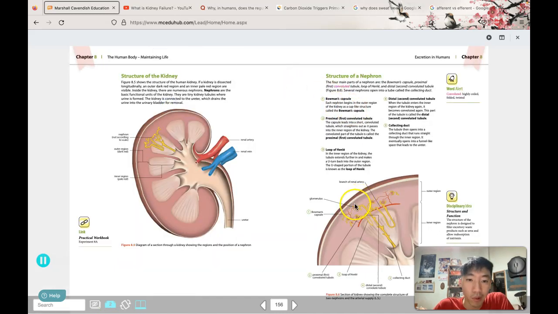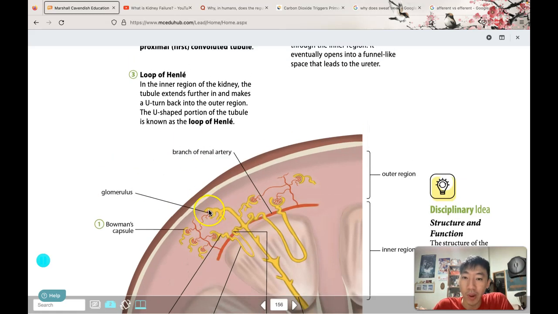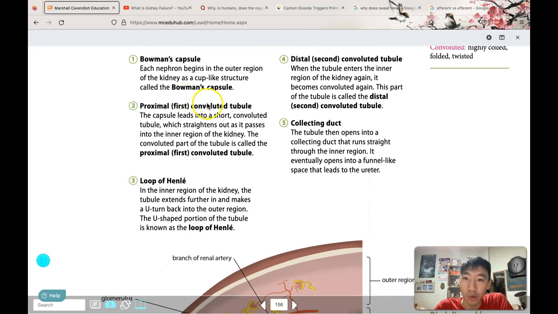This Bowman's capsule is the start of the nephron. We also see all these red regions. These are your blood capillaries, and there's a special name given to this blood capillary called a glomerulus. We'll talk more about this in the next page. Moving on from the Bowman's capsule, we now move on to the next section. This part over here, and also this part over here, are all multiples of the same thing. This one is called the proximal convoluted tubule.